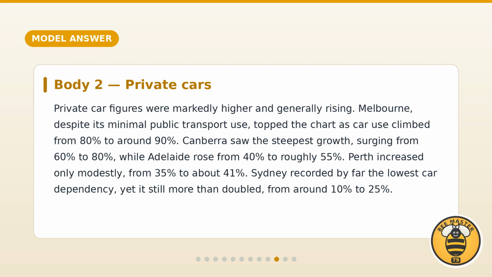Body paragraph 2: Private cars. These figures were markedly higher and generally rising. Melbourne, despite its minimal public transport use, topped the chart as car use climbed from 80 to around 90%. Canberra saw the steepest growth, surging from 60 to 80%, while Adelaide rose from 40 to roughly 55%. Perth increased only modestly, from 35 to about 41%. Sydney recorded by far the lowest car dependency, yet it still more than doubled, from around 10 to 25%.